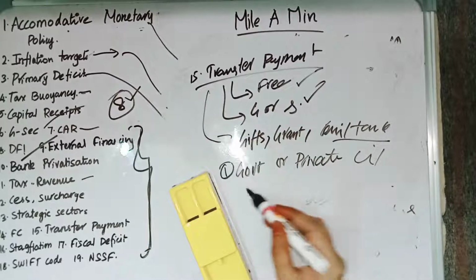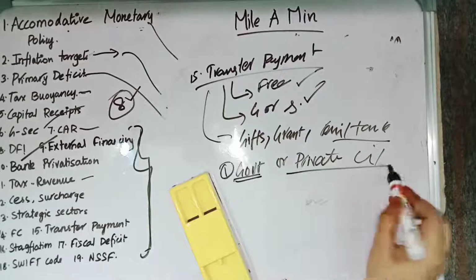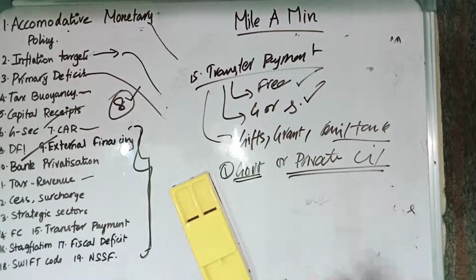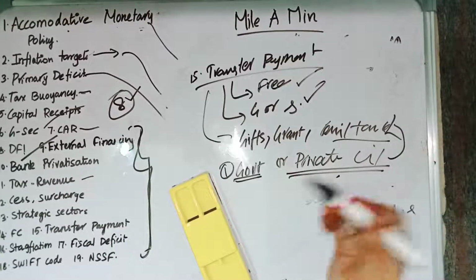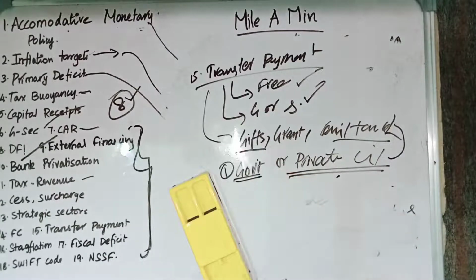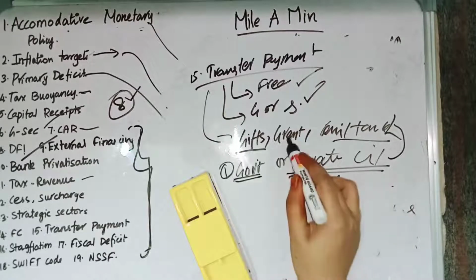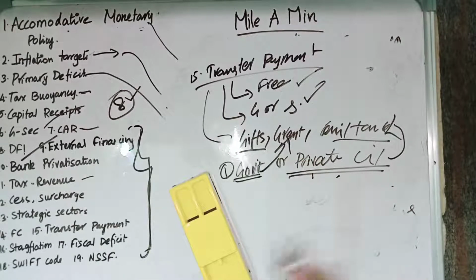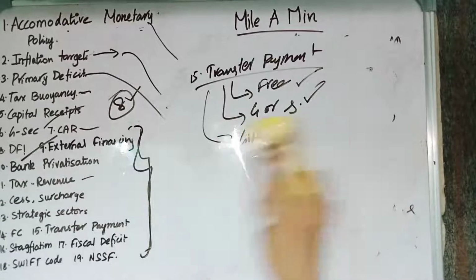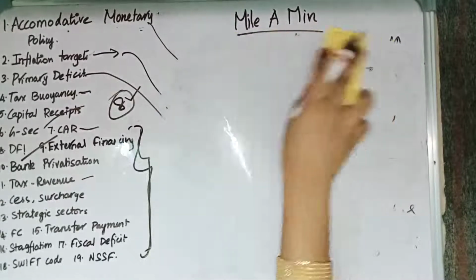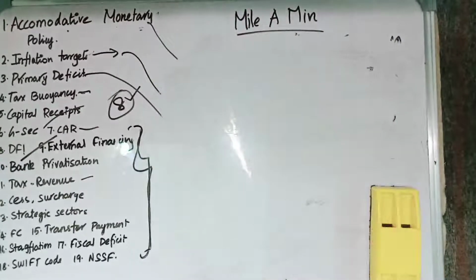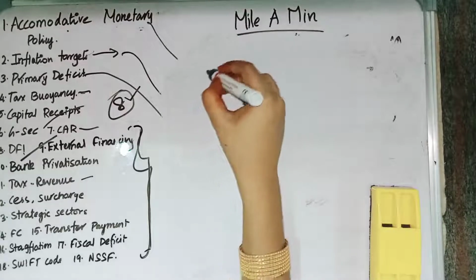These can be given by the government, or by private citizens living abroad. Remittances come from private citizens abroad, and gifts too: the government also gives gifts, but sometimes private citizens living abroad may also give gifts, and the grants are given by the government, right? So these things come under transfer payments. Transfer payments are those which residents of a country receive for free without any goods or services in return.